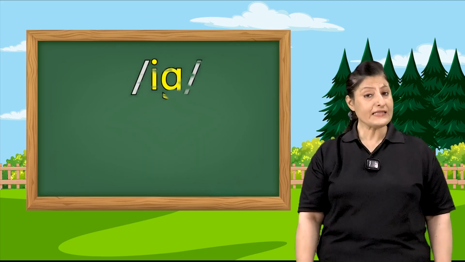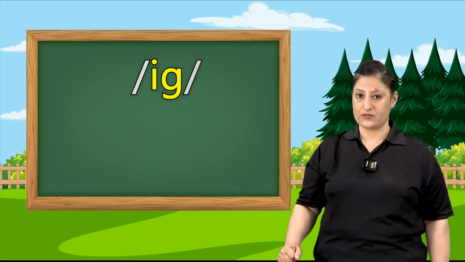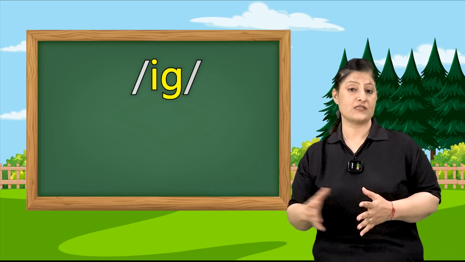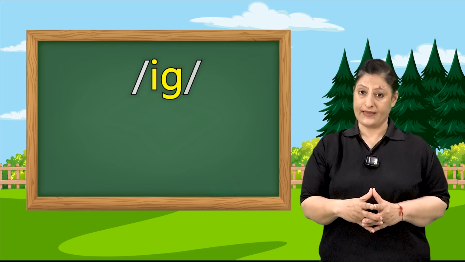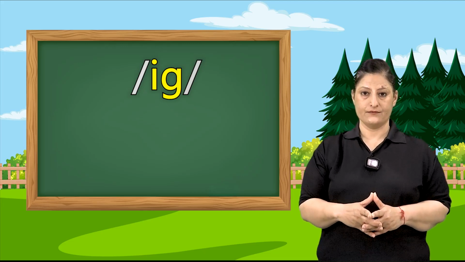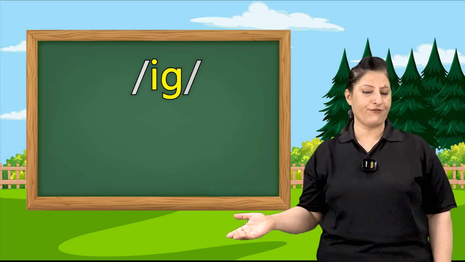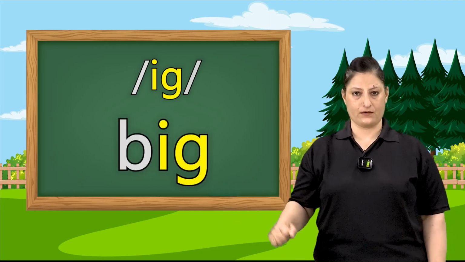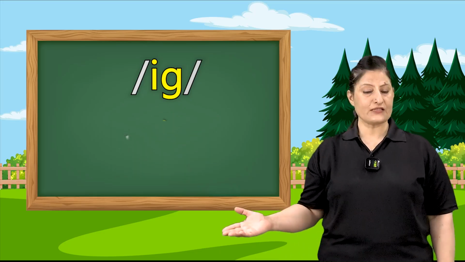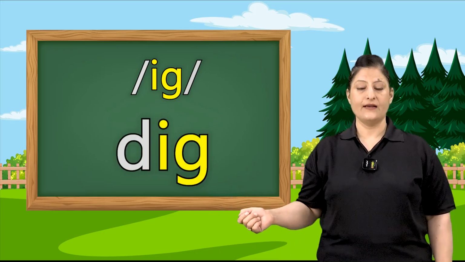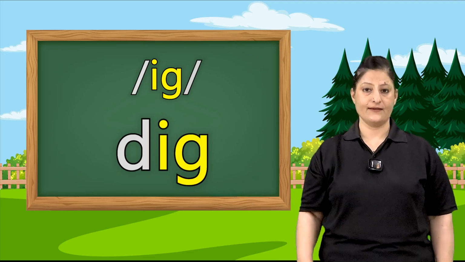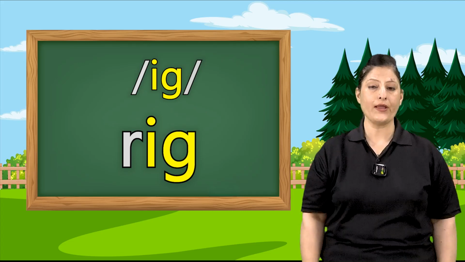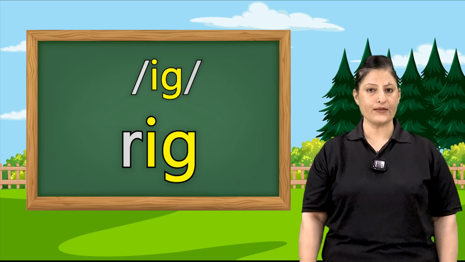Let's look at ig family words. You know, children, when I is added to G, it says ig. The first word of the ig family is B-I-G. Together says big. The next word is dig. D-I-G. Dig. Another word is R-I-G. Together says rig. Rig.